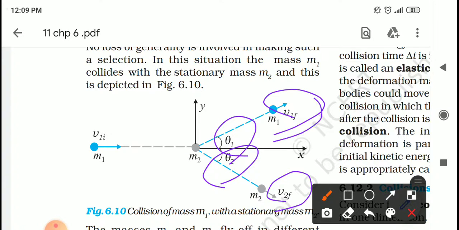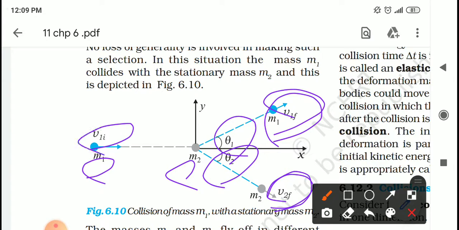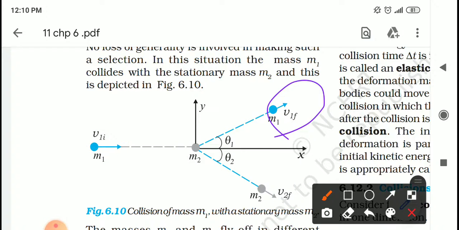So if these unknown quantities, that is V1f and V2f, are obtained in terms of the known quantities like M1, M2 and V1i, because V2i is already 0, that is the initial velocity of the second particle which is at rest is 0, then we can get our problem solved. That is two problems: the velocity or speed of the first particle after collision, that is V1f, and velocity or speed of the second particle after collision, that is V2f.